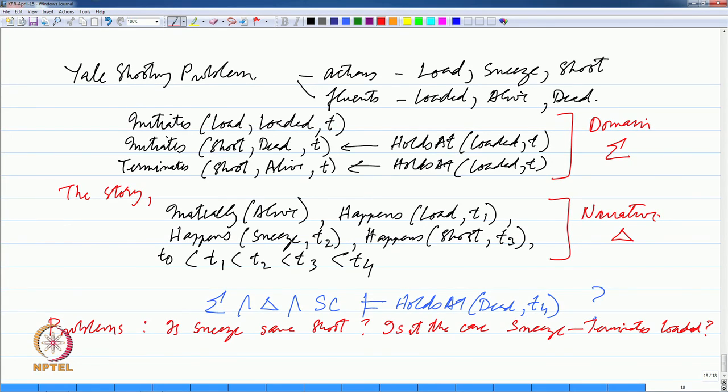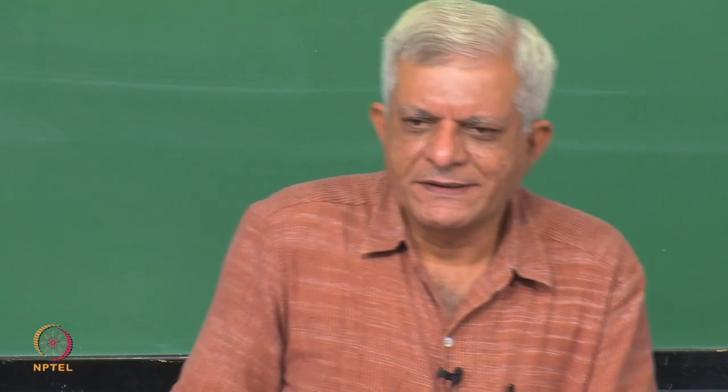So, I will stop here in this class, and in the next class we will take this up from here, and we will see how circumscription comes to the rescue here. Essentially, we will say that these are the only effects of actions and these are the only events that happened. If you assume that, then yes, you can infer that the turkey is dead. And so, we will stop here and take it up in the next class.